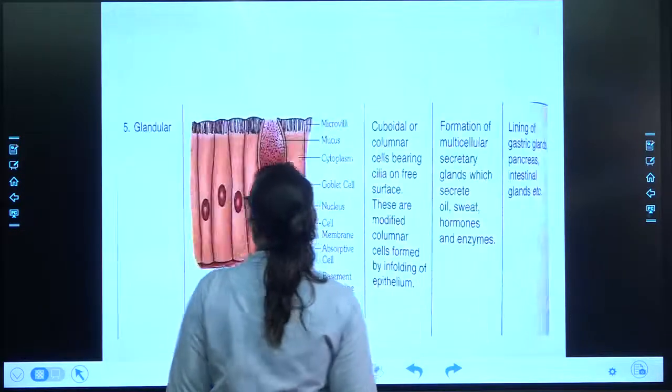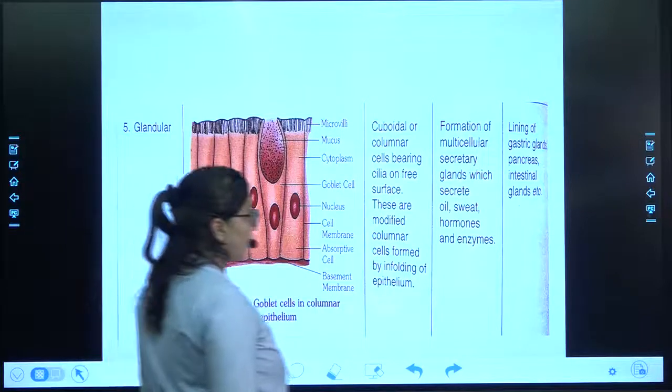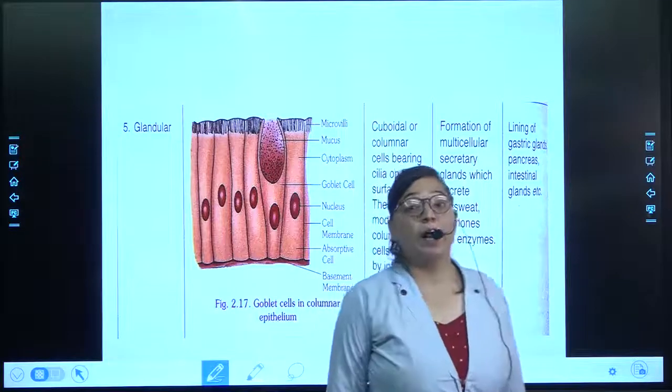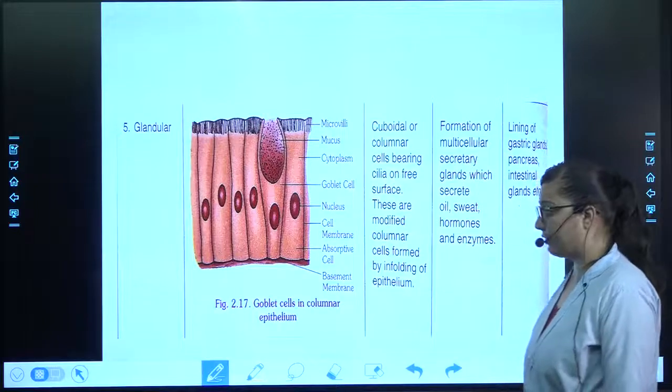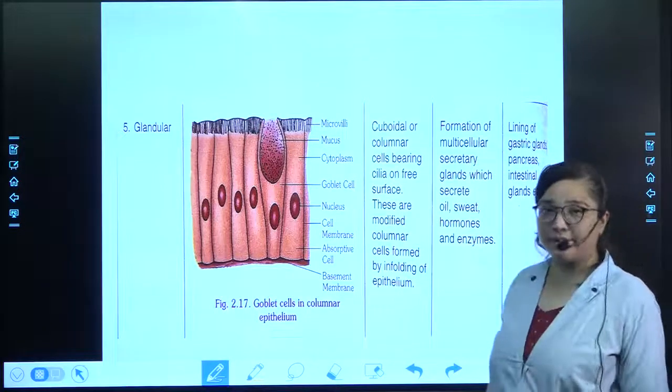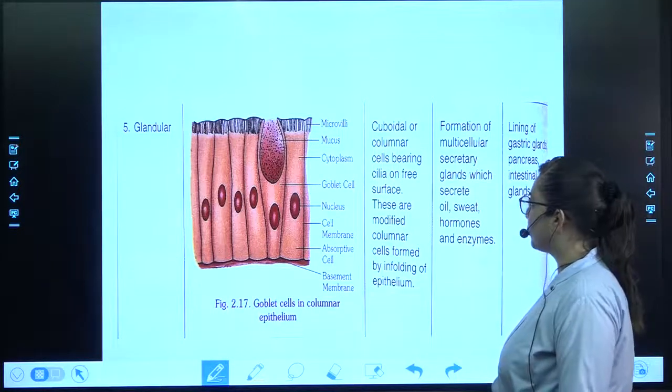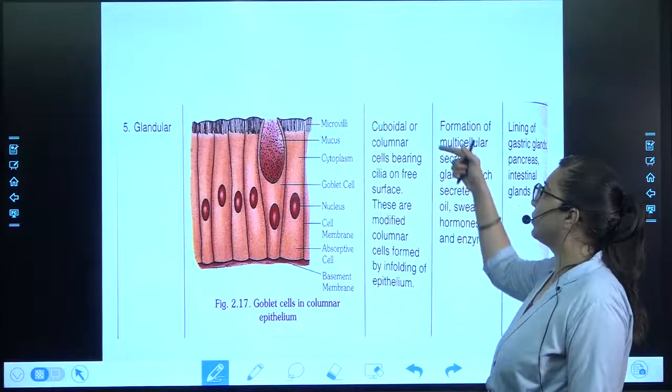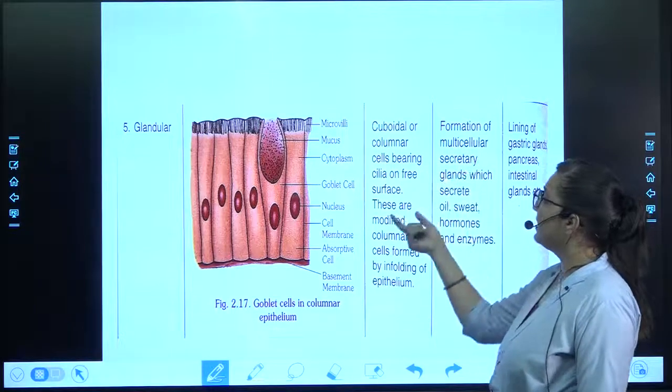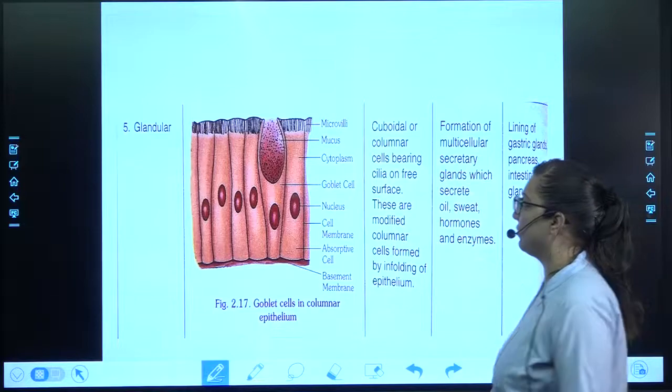Now the next type of tissue and the last type of epithelial tissue. It is the glandular epithelial animal tissue. How is it? It is cuboidal or columnar. The cells are bearing cilia on the free surface.